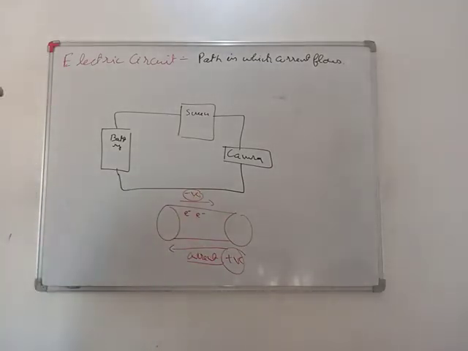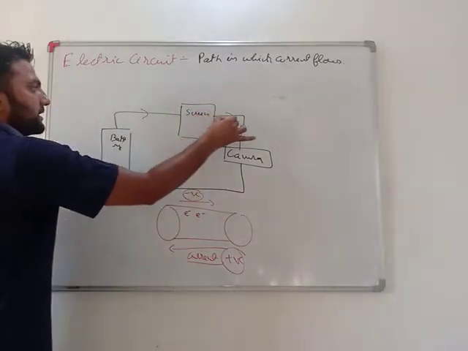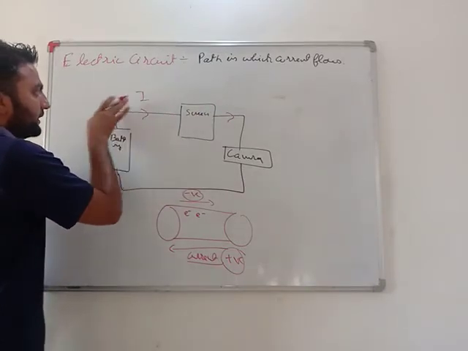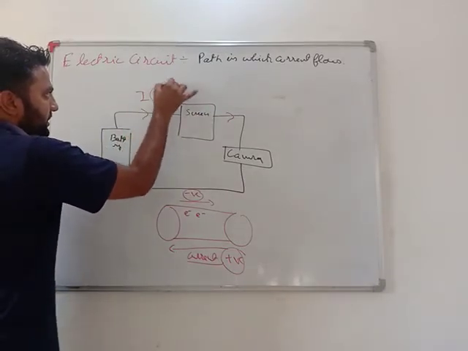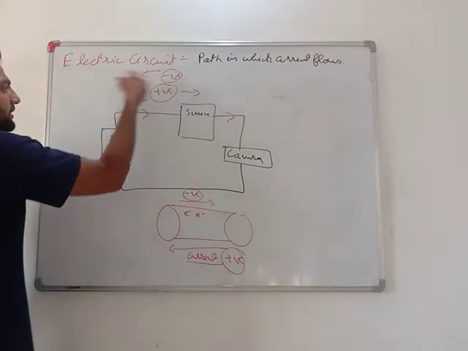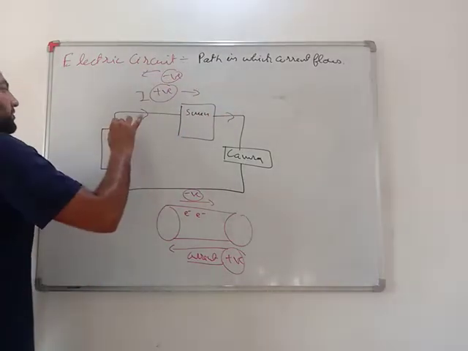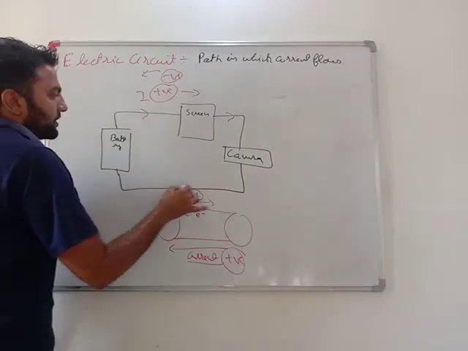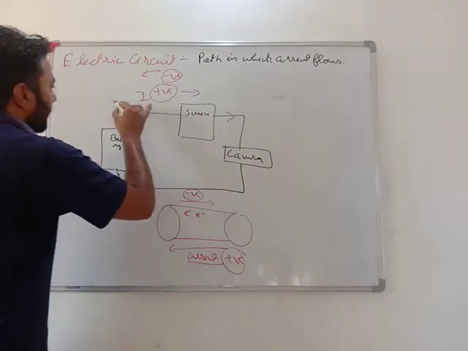Never get confused. If I am telling current in this direction, it means positive ions are going in this direction and negative ions are going in this direction. So current in this direction means electrons are going in camera, in screen, recording.